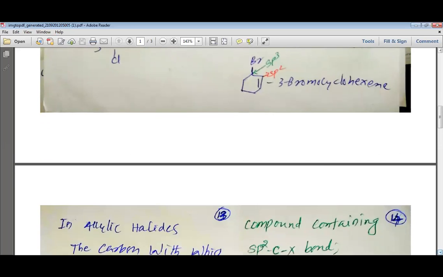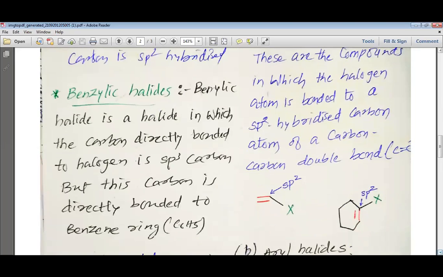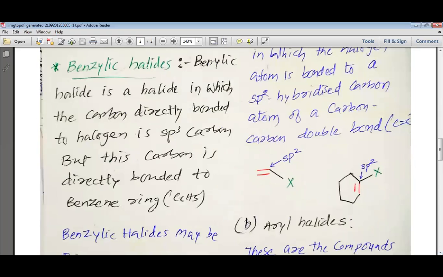So what is an allylic halide? In an allylic halide, the carbon with which the halogen is bonded is sp3, but the adjacent carbon is sp2 hybridized. Please remember, my dear students. Then we have the benzylic halides.